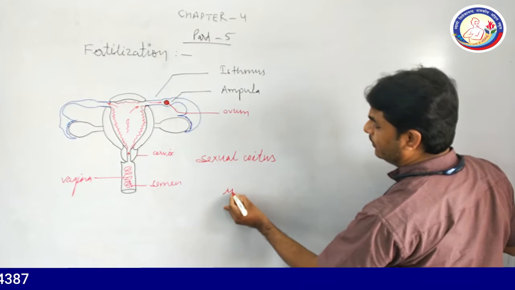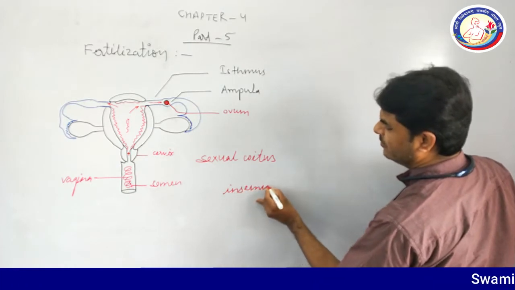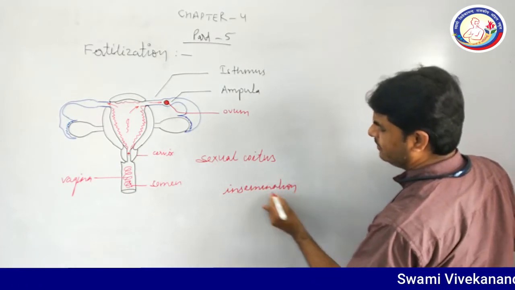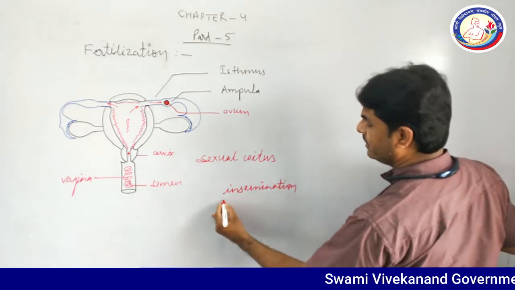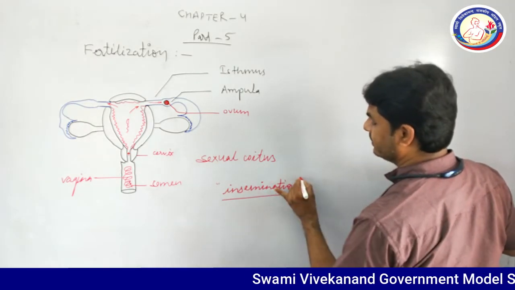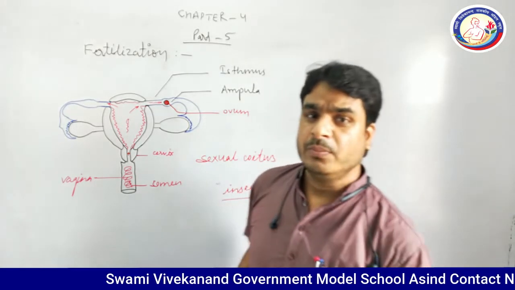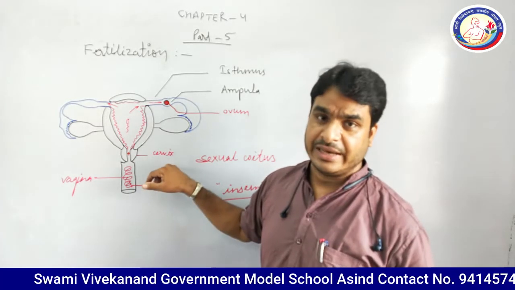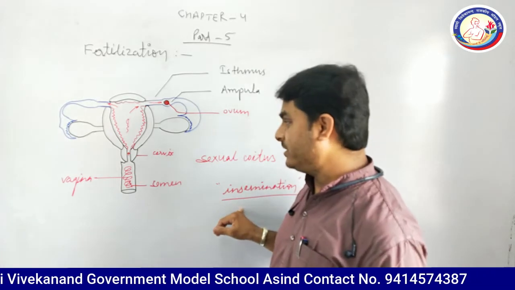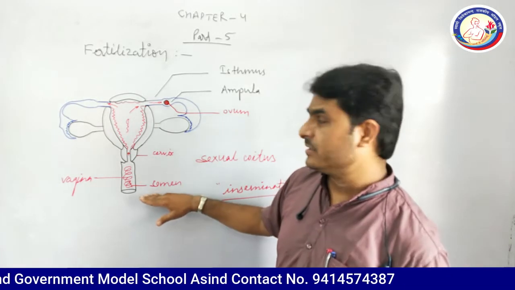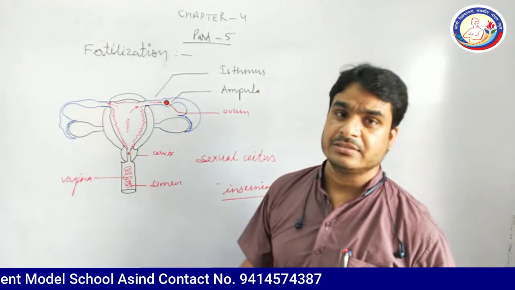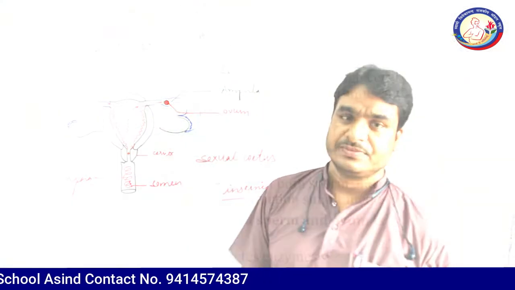So, it is an important term. What is insemination? The transfer of semen from penis to vagina. This is known as insemination, and after insemination, the next process is carried out.